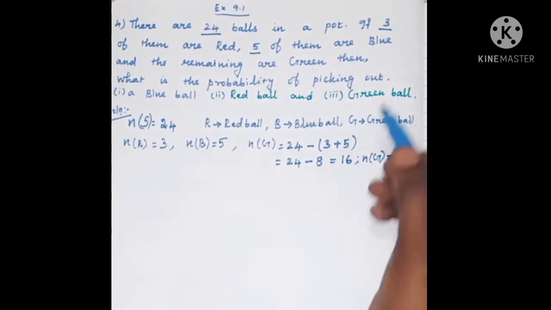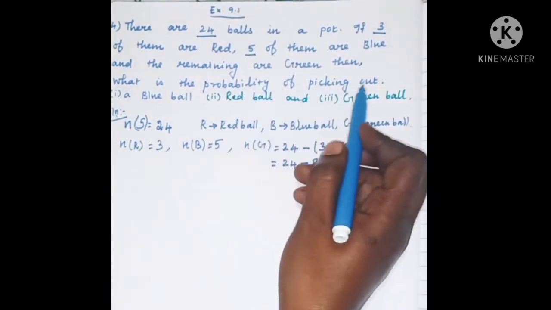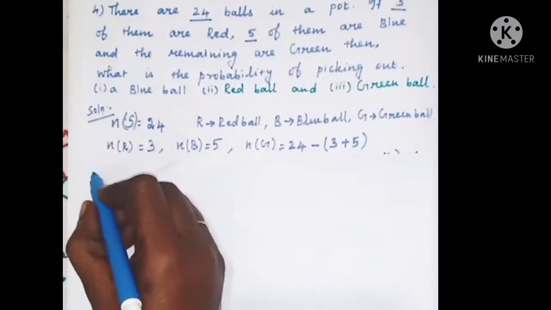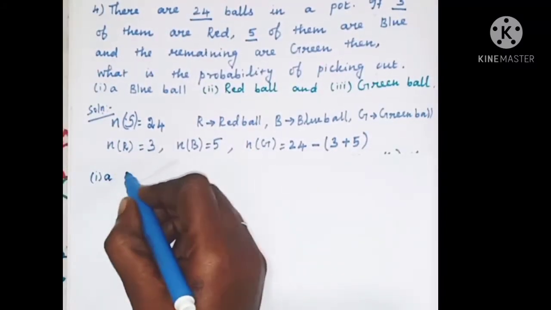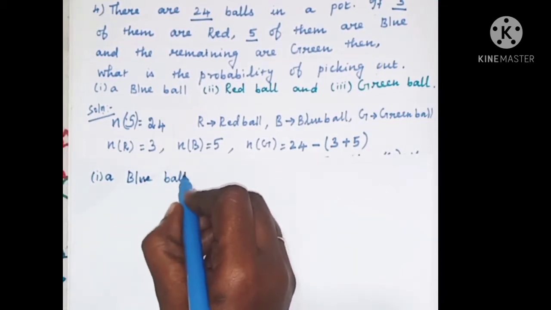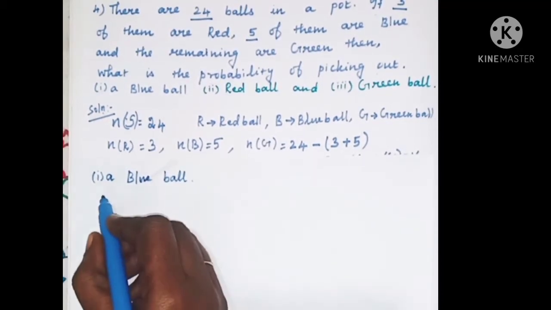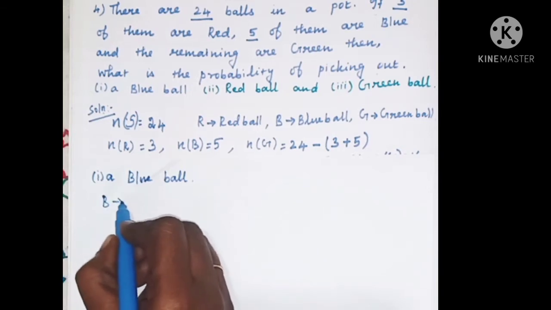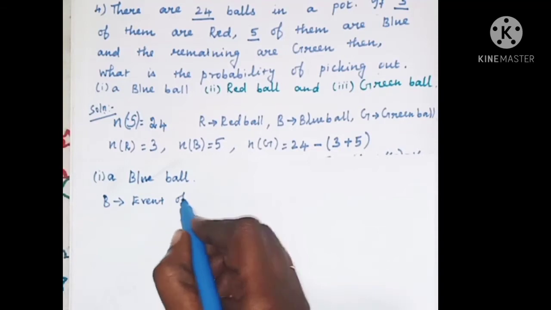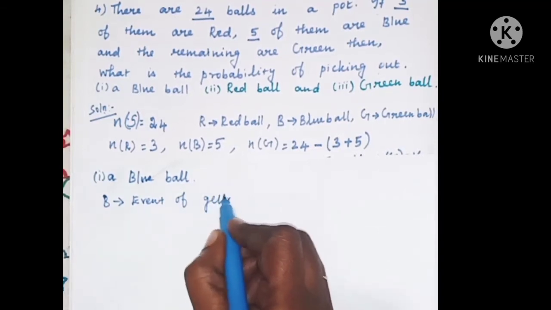Now we have to identify the probability of picking out a blue ball. The first subdivision is the probability of getting a blue ball. So, let us take B to be the event of getting a blue ball.